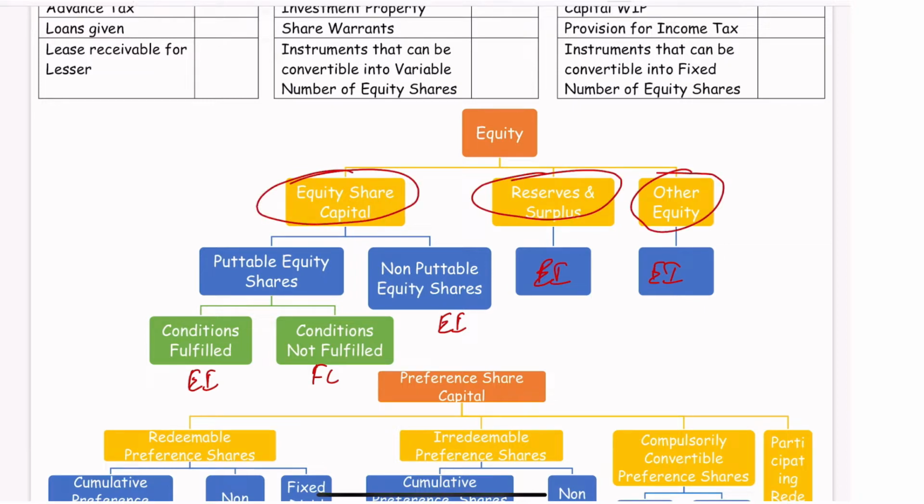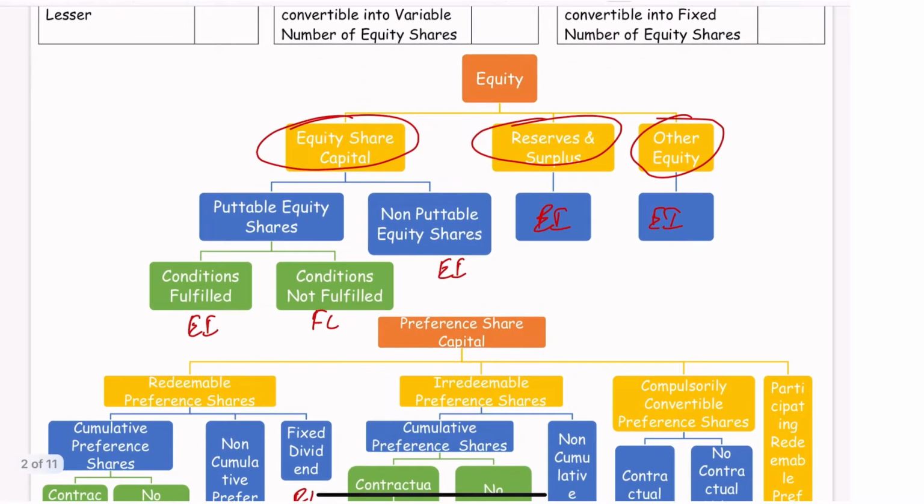Other equity, be it general reserves and all other equity part. So equity share capital we have subdivided into puttable equity shares and non-puttable equity shares. Puttable we have already discussed, and we'll be discussing more in the coming part of the same session. So puttable equity shares are those where you can just go back to the company and give it, and you can get back the funds.